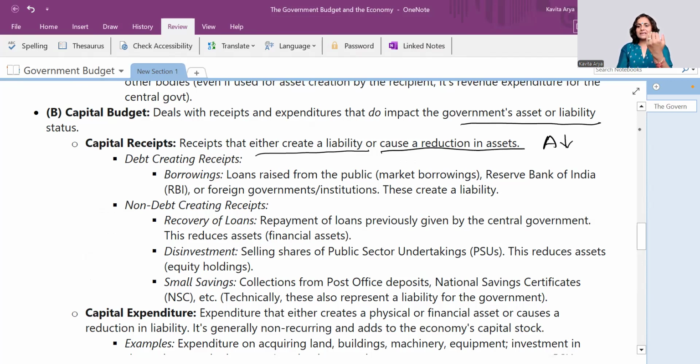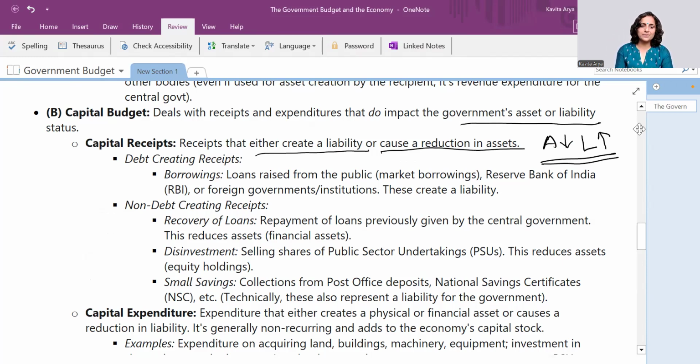When money is coming, receipts are happening, so assets would be sold out. Or when money is coming, maybe I have borrowed from somebody, that's why money has come. So that would have resulted in liability to be risen. So you must give clearly the direction of assets and liability while defining capital receipts.